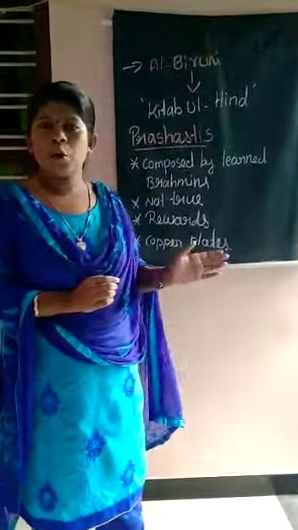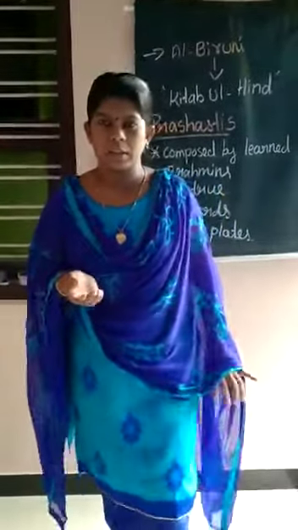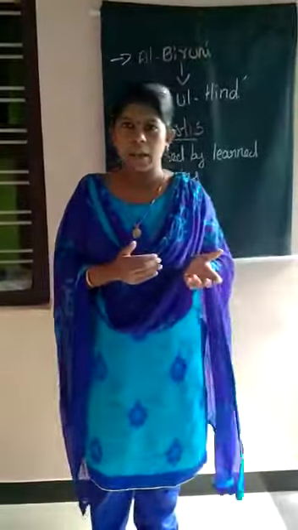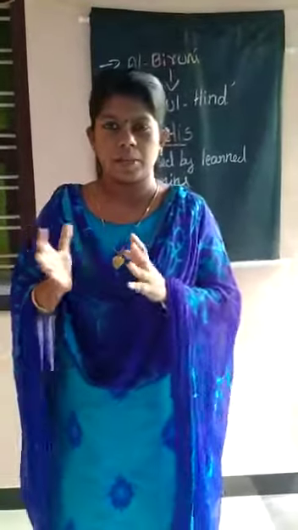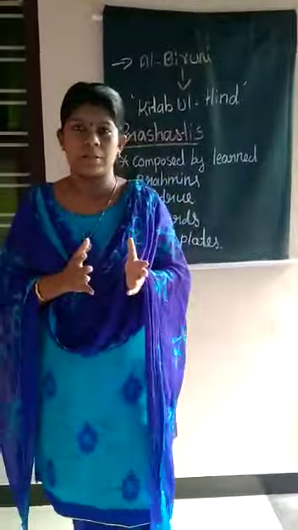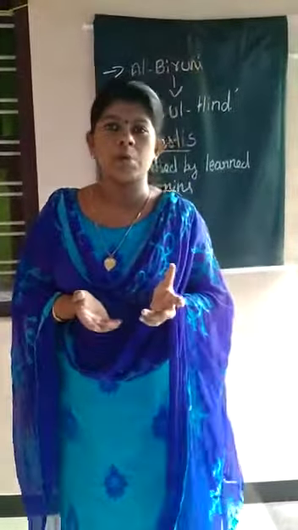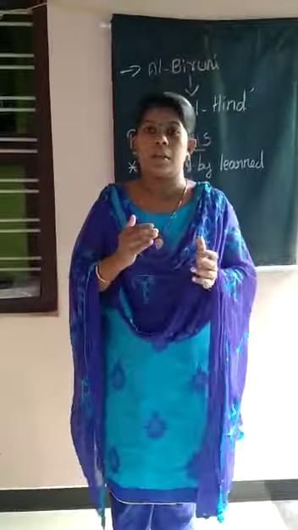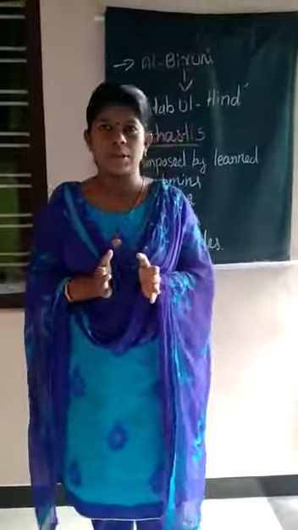I think all of you understand how the early rulers extended their kingdoms, what strategies they adopted, and which areas they mainly concentrated on, taking the example of Mahmud of Ghazni attacking temples, and what materials were used by historians to record the early history. I think all of you are clear about these two points.